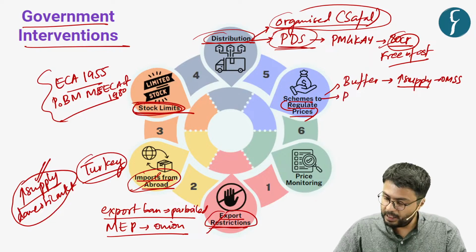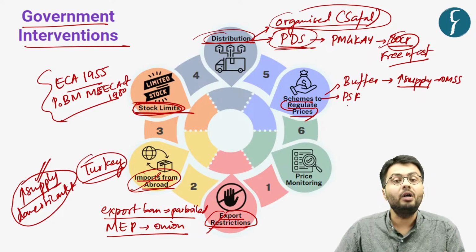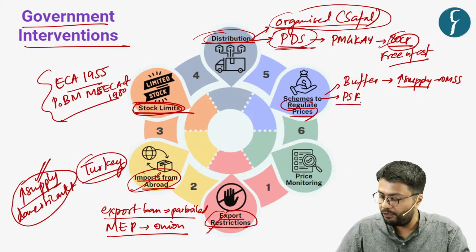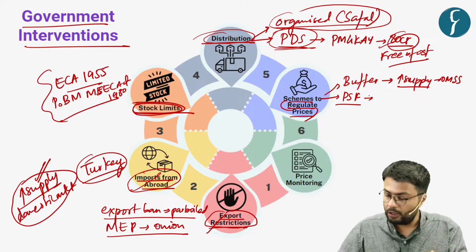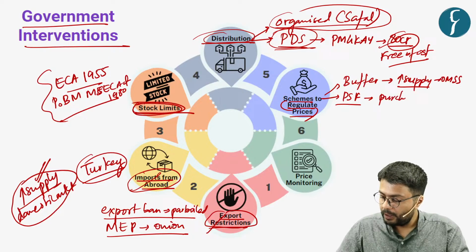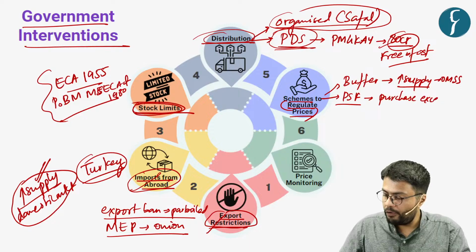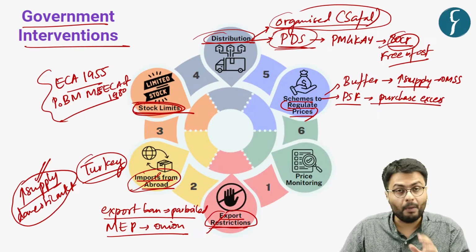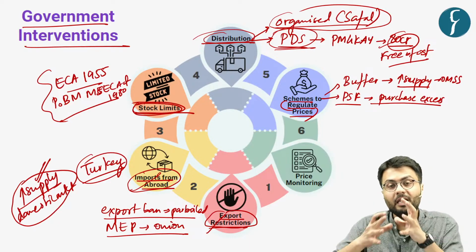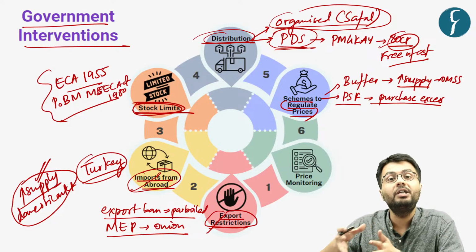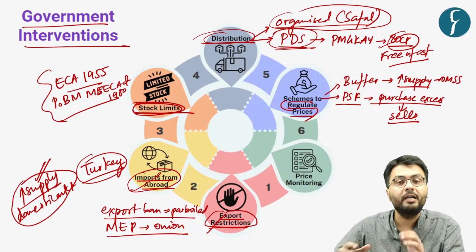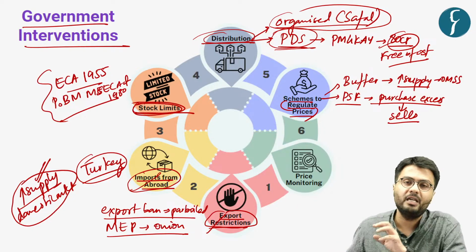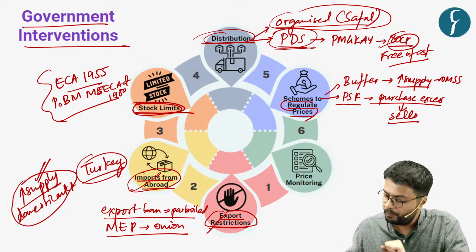Also, the government has brought forward what is called the Price Stabilization Fund. Now, the proceeds from this fund are used to purchase excess stock of food items from the market, and whenever the supply of these items reduces in the market, the government sells these items in the open market to increase the supply of various agricultural commodities.